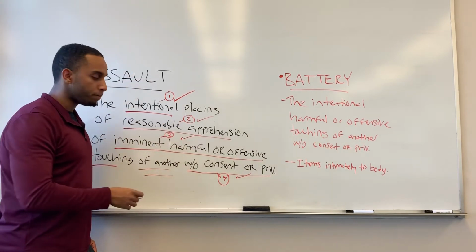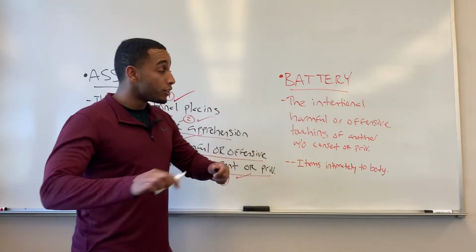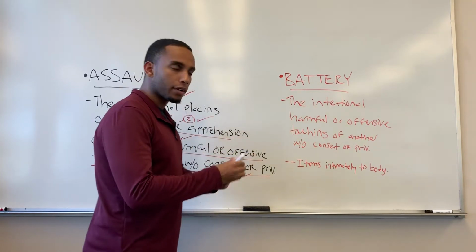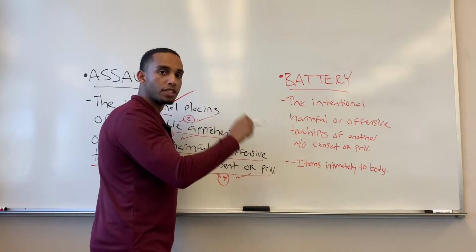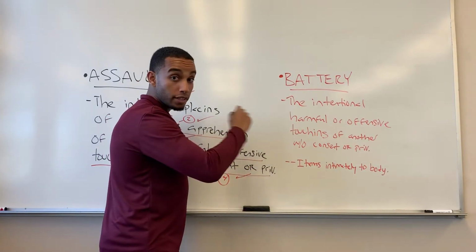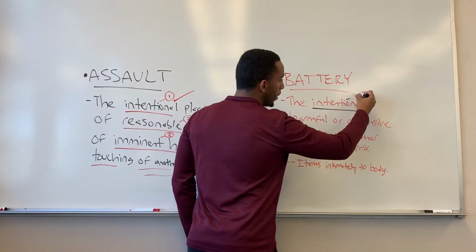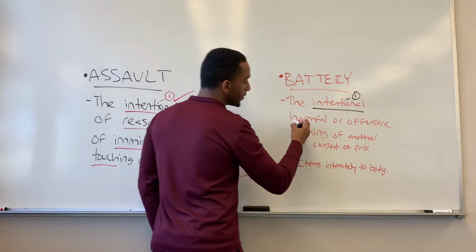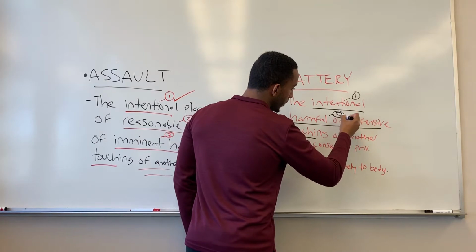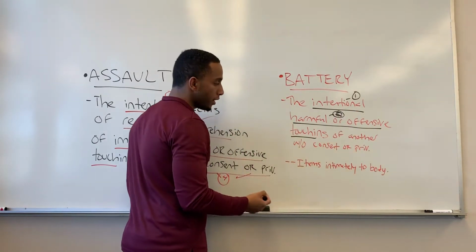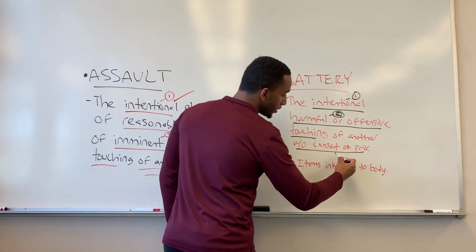So let's get into battery. Battery is pretty self-explanatory. It's very similar to assault. So the elements are still there. Okay? We have the intentional harmful or offensive touching of another without consent or privilege. So I'm going to underline the elements again. We have the intent, the intentional act, element 1. Harmful or offensive touching. Example, punching the person or highly offending that person. Without consent or privilege. The defendant did not have the consent or privilege from the plaintiff to commit that act.